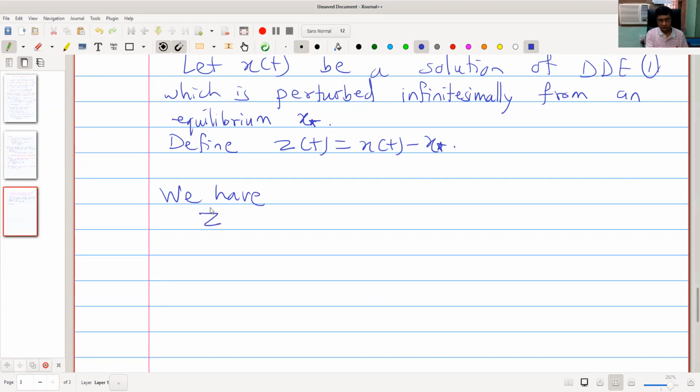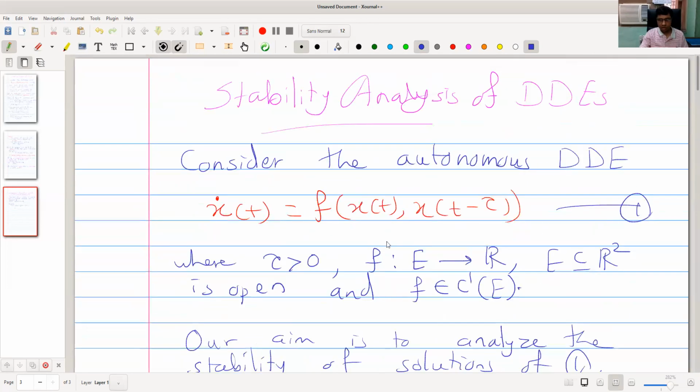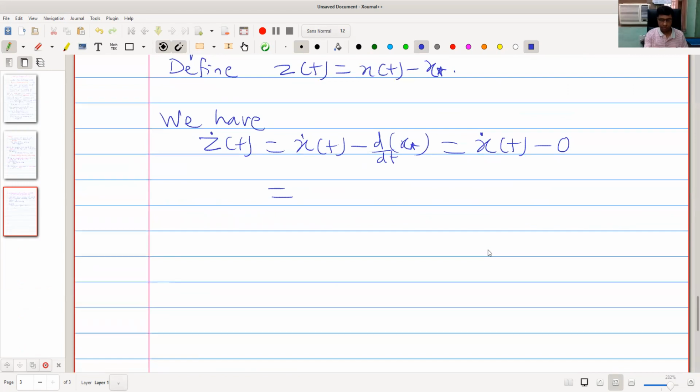We have z dot of t equal to the derivative of the right hand side, it is x dot of t minus derivative of x star, but x star is constant, so its derivative is 0. So it is simply x dot of t. Now what is x dot of t by 1? x dot of t is f of x of t comma x of t minus tau.